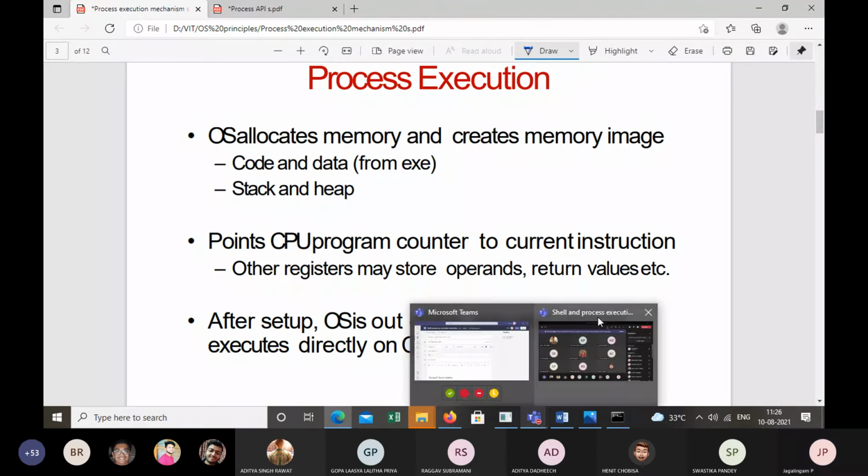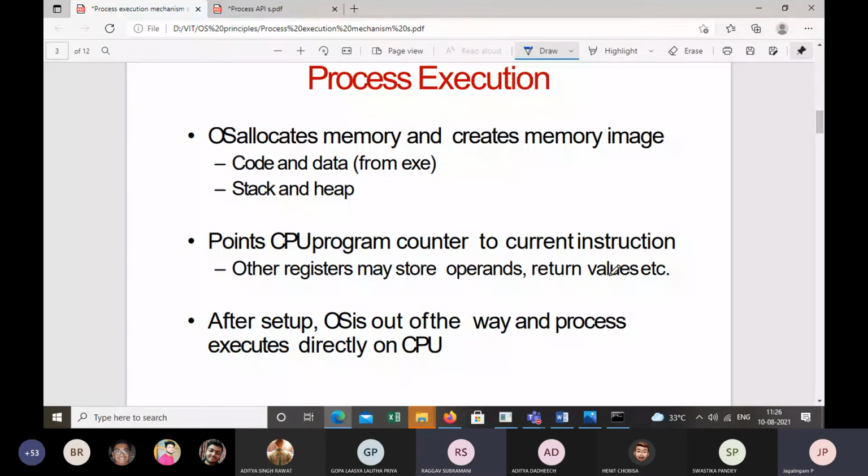So first, memory is created for the process details and data. Then the program counter points to the first instruction that is to be executed, and then it starts executing the process. Good, very good.